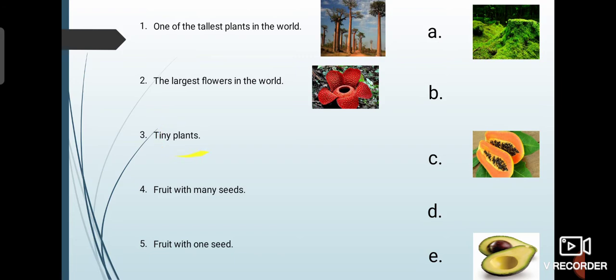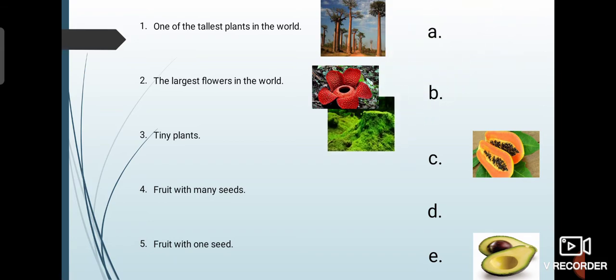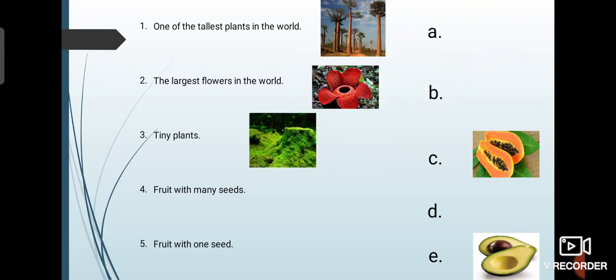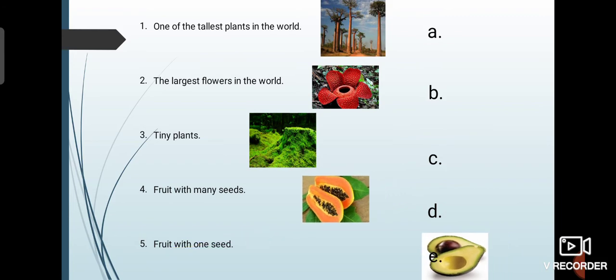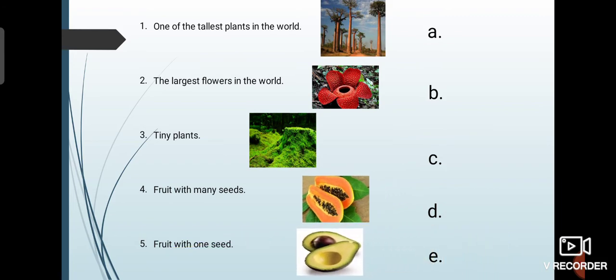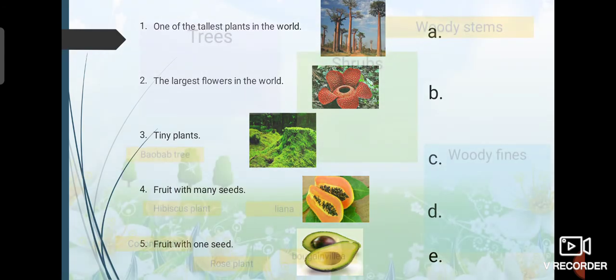The tiny plants, moss. It is the first plant that can grow on rocks or in rotten woods. After they grow, other bigger plants can grow along. That's the function of moss. And the fruit with many seeds, which one? Absolutely this. And the fruit with one seed, like avocado, lychee, peach. Those are examples of fruit with one seed.